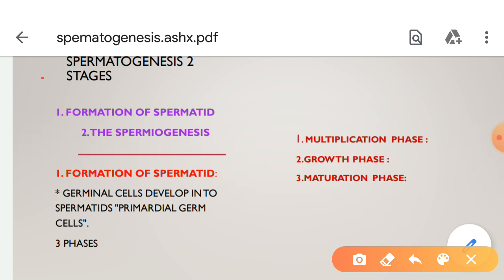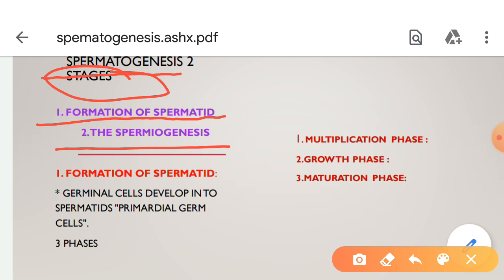The entire process of spermatogenesis has two stages. One is the formation of spermatid, and the second one is spermiogenesis. Now we can discuss the first one, formation of spermatid.